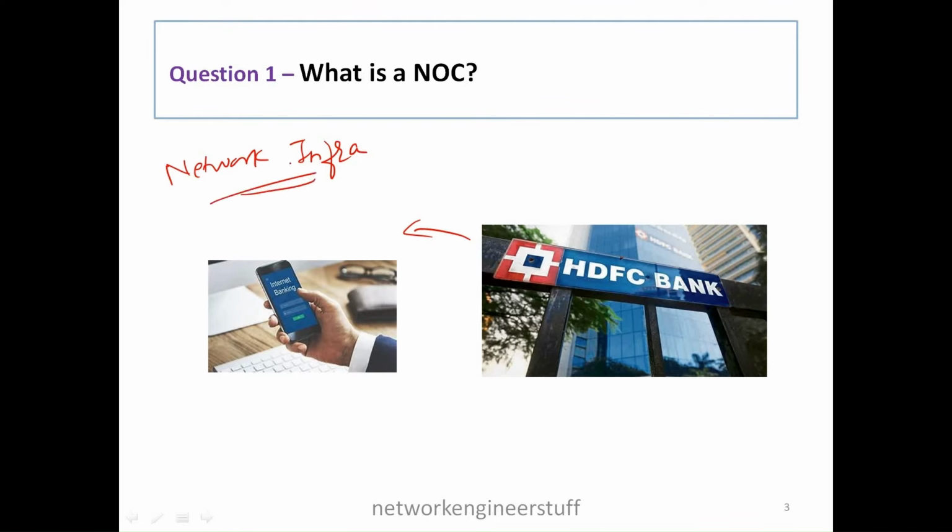This network infrastructure is very important because it makes it possible for users to access the services hosted in the bank.